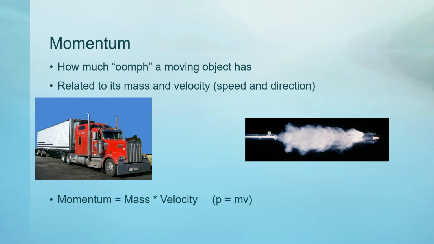The formula for calculating momentum is mass times velocity. It can be written as P equals mv, where P is momentum, m is mass, and v is velocity. If either mass or velocity or both are very high numbers and they're multiplied, it will lead to a very high momentum. Moving objects that are very heavy, very fast, or both have a lot of oomph or momentum.